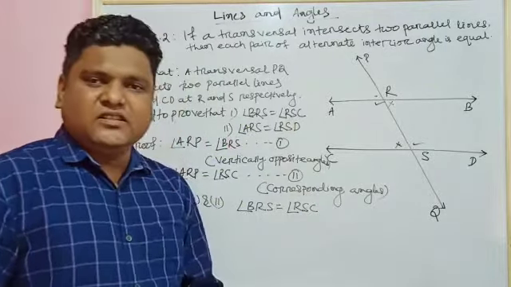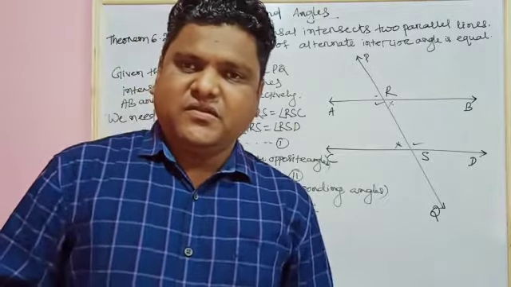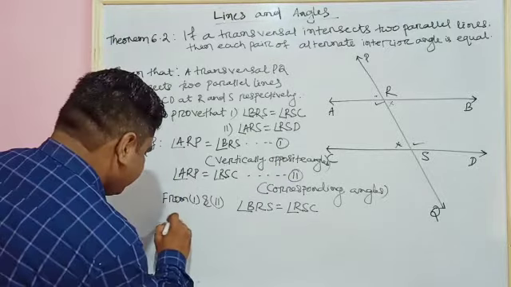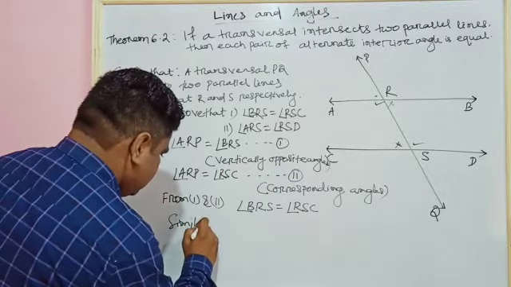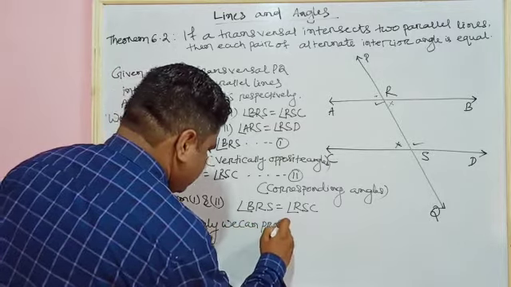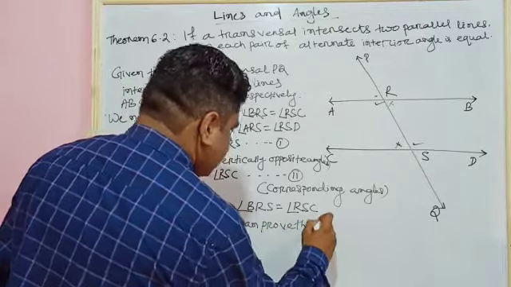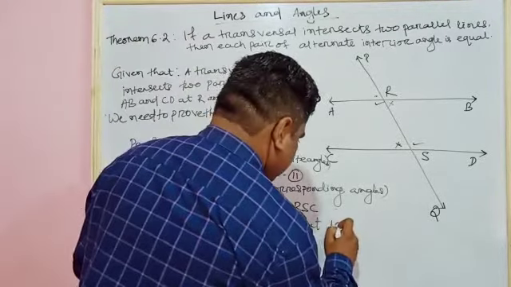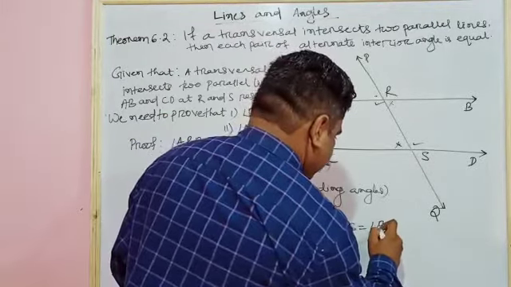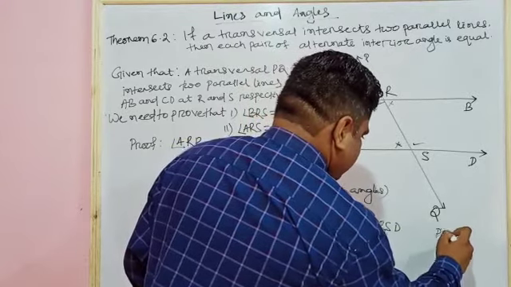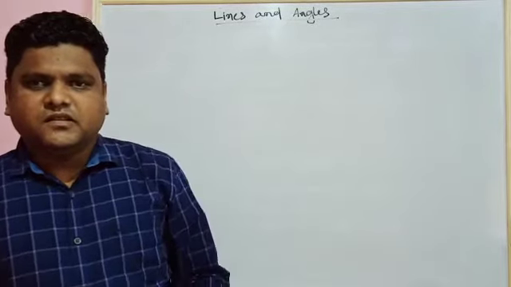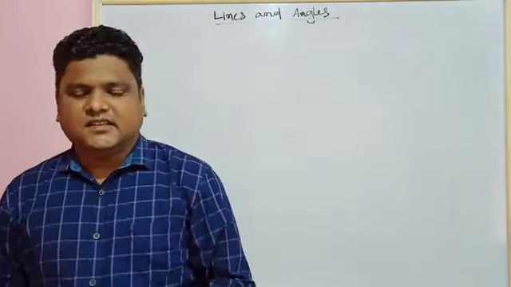The second part is also proved in the same way. So we have to write, similarly, we can prove that angle ARS is equal to angle RSD. Proved. So we have proved Theorem 6.2 of Chapter 6.